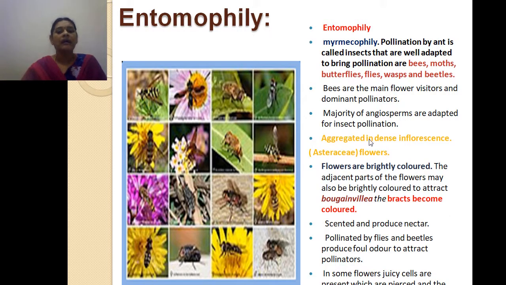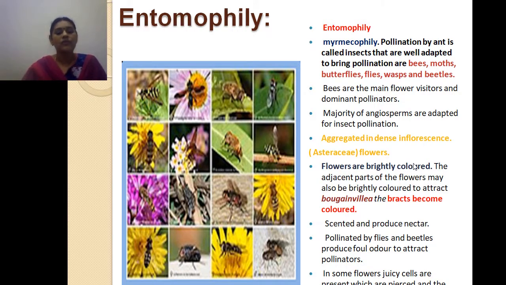Okay, flowers aggregated in dense inflorescence, as in the Asteraceae family, get pollinated mostly by bees. And the flowers which get pollinated by insects are called entomophilous flowers.